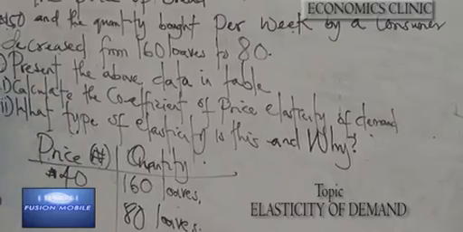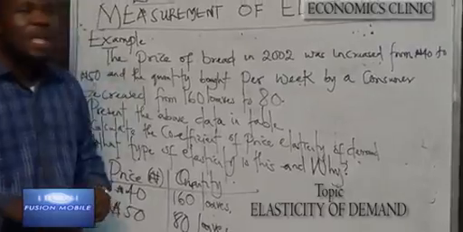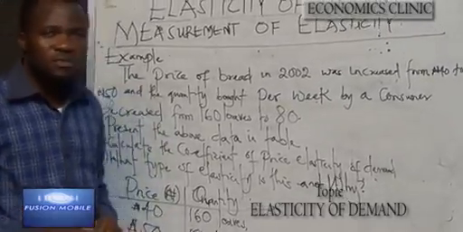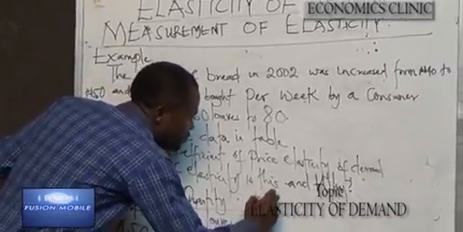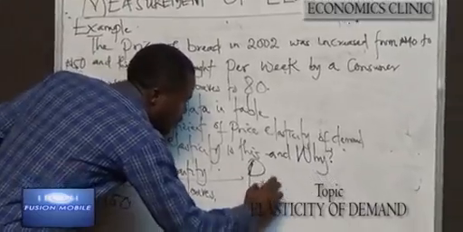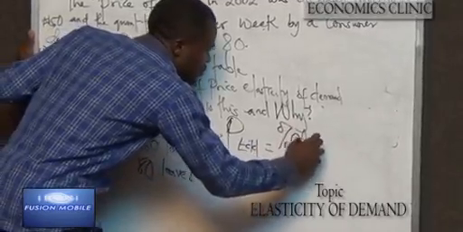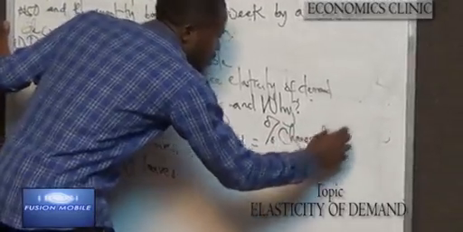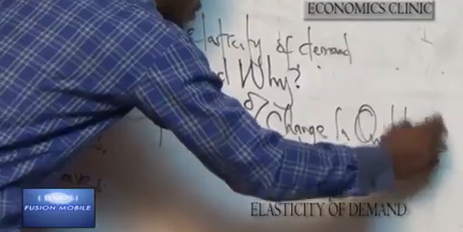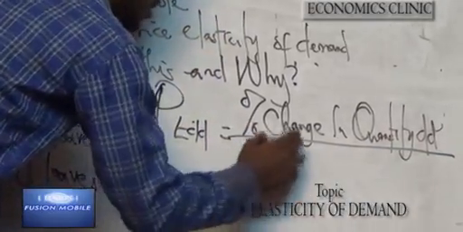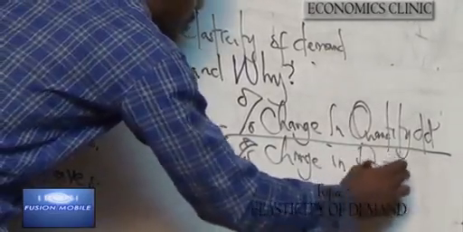Now moving to the next question, which is calculate the coefficient of price elasticity of demand. We all know that the price elasticity of demand equals percentage change in quantity demanded over percentage change in price.